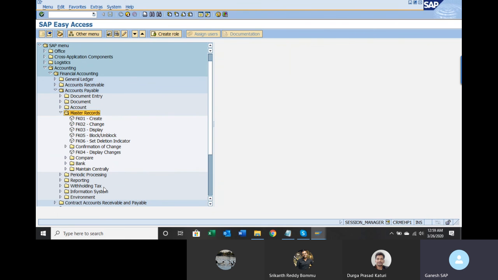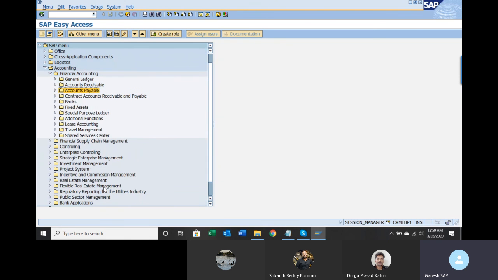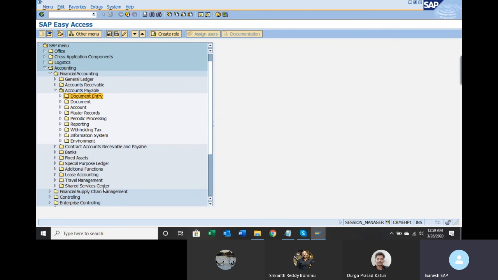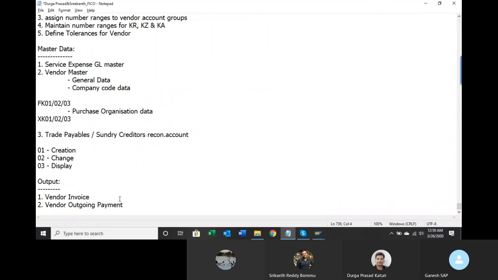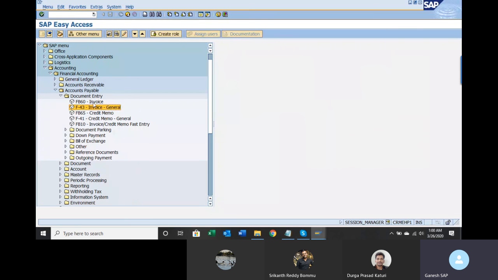Fine, we have created the vendor master as well. Let us go and post the transactions. Accounts payable, document entry, F-43. Vendor invoice, you can use F-43 or FB60. FB60 is a new transaction code. F-43 is an old transaction code. Let us try to understand F-43 first.